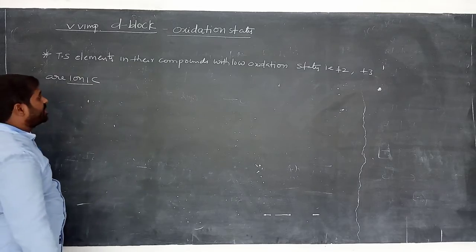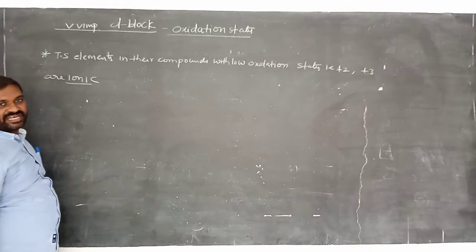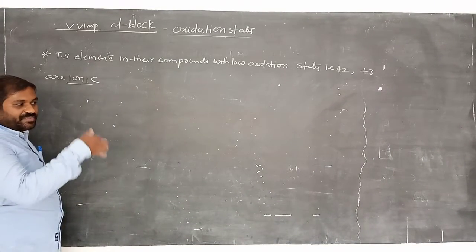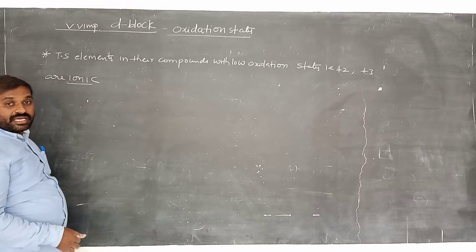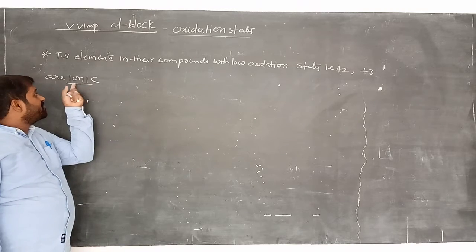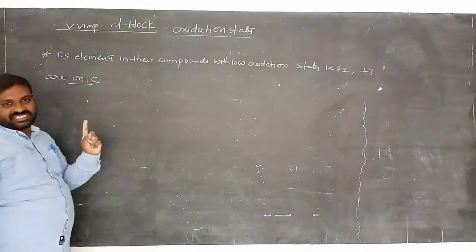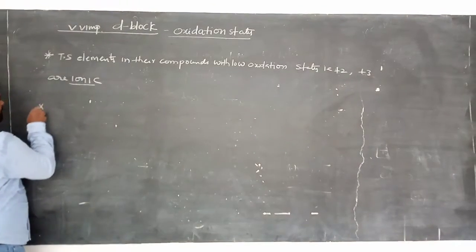Which nature? Ionic. Transition elements with low oxidation states. Transition elements in the particular compounds. Then what is the nature of that compound? Ionic nature with low oxidation states. Okay.